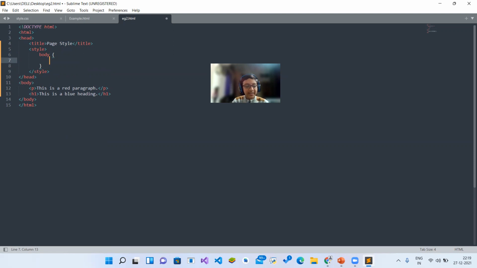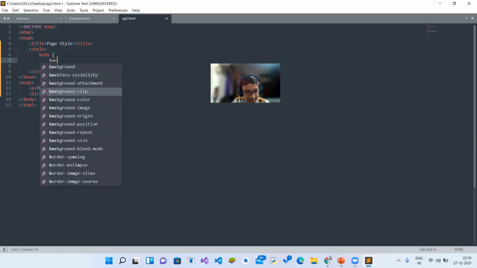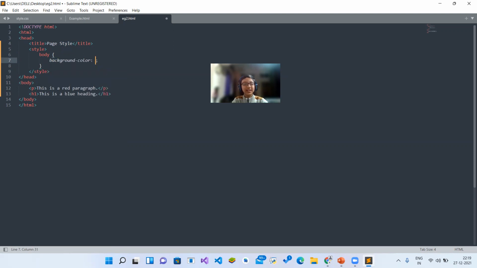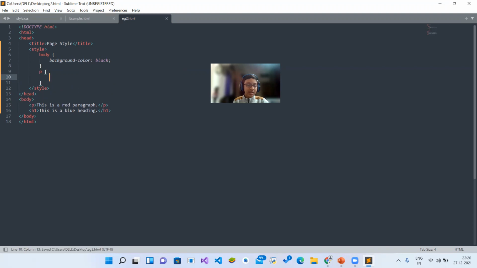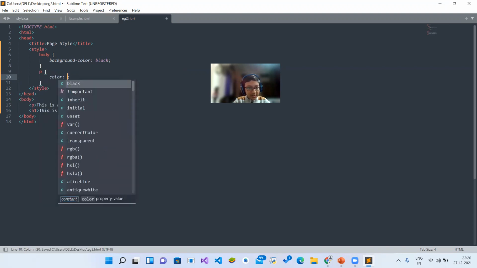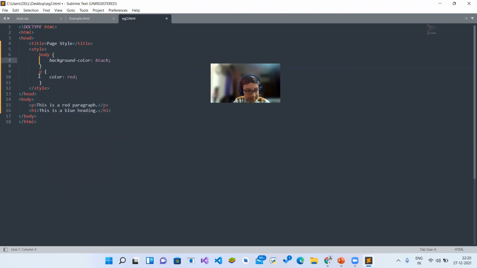Inside this, you will type background-color, then colon, and then semicolon. Between this, we will type black. After this body, we are going to change the color of the P tag. Typing this P, you see, it's marked with a red color. It means it's identifying it as an element. So this P, the color will be red. The H1's color will be blue.